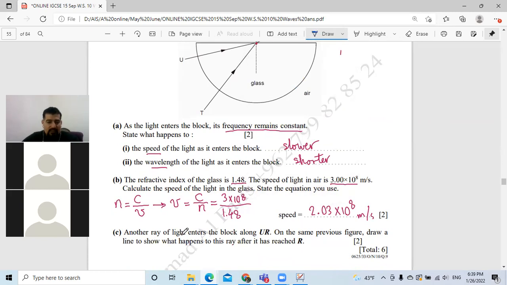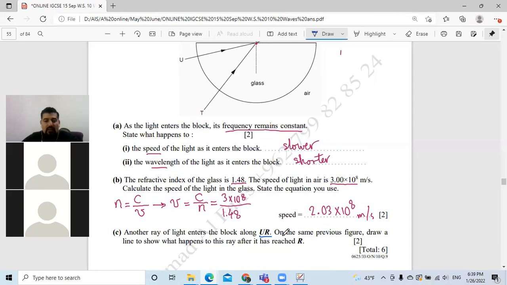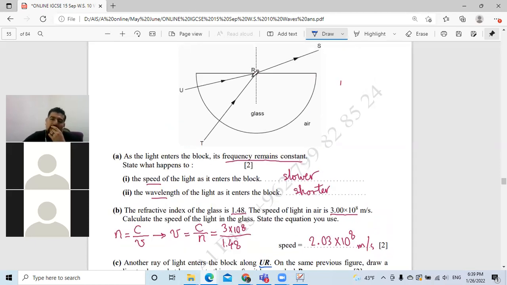Another ray of light enters the block along UR. On the same previous figure, draw a line to show what happened to this ray after it reached R. This ray from U inside the glass block reaches R. What happened to this ray? Does it refract? No, it doesn't. Why doesn't it refract?